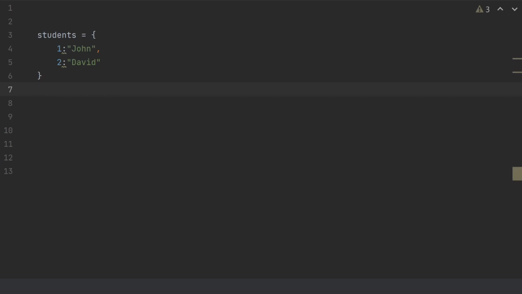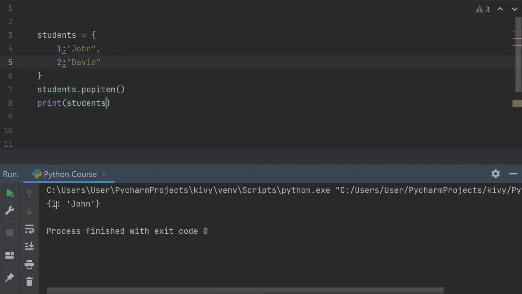Next is the pop item function. And what this function does is it pops the last key and its value from the dictionary. Students.popitem, and let me print my dictionary. We should get 1 and its value John, and definitely we didn't get 2 and its value David. That's because we popped them out.